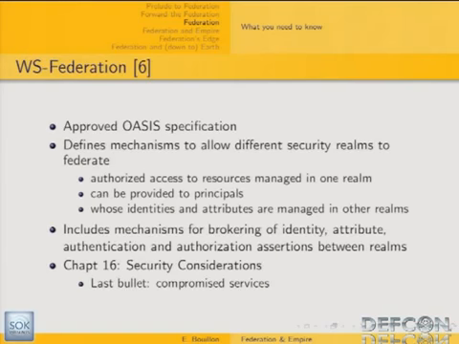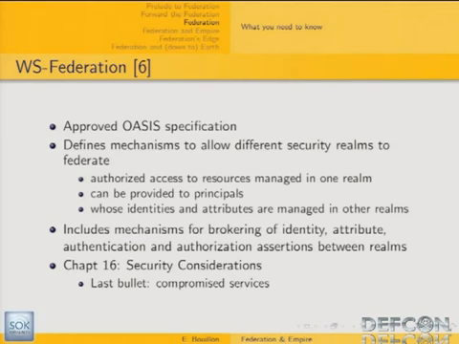And so that's it for SAML. The second standard I wanted to introduce here is the WS-Federation standard. WS-Federation is an approved OASIS specification that defines mechanisms to allow different security realms to federate. So what does it mean? Basically, access to resources managed in one realm can be provided to users or principals whose identities and attributes are managed in other realms.